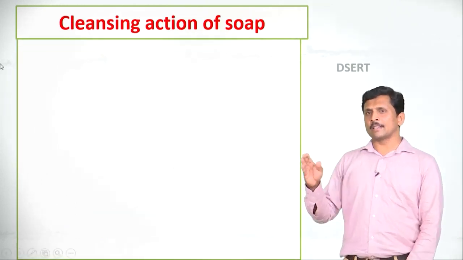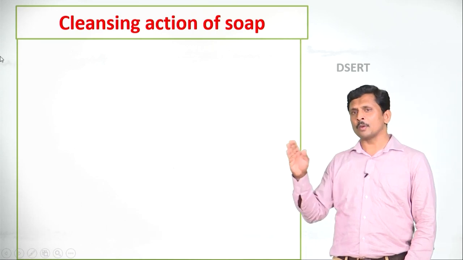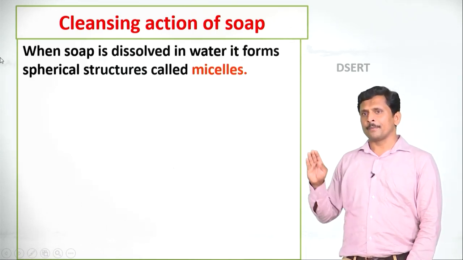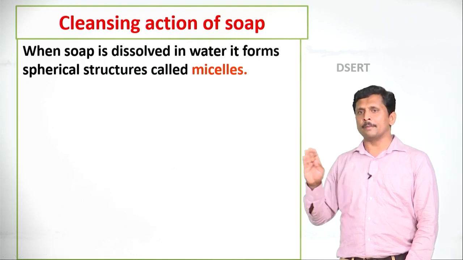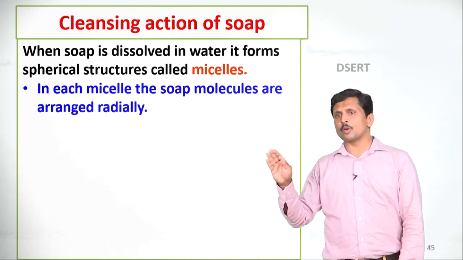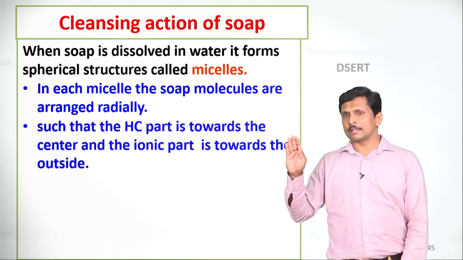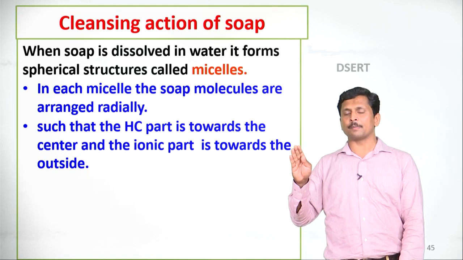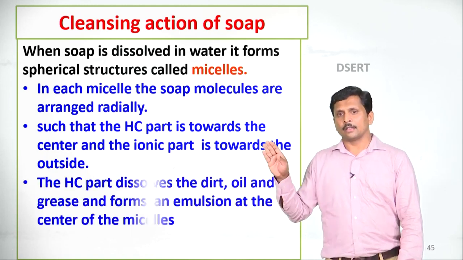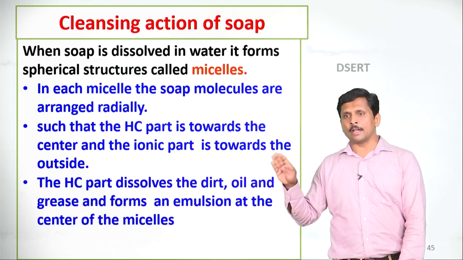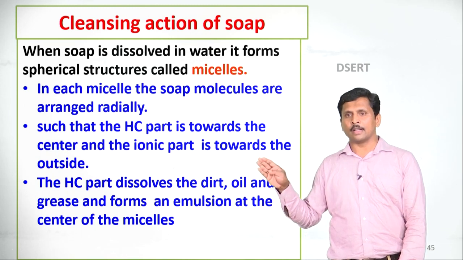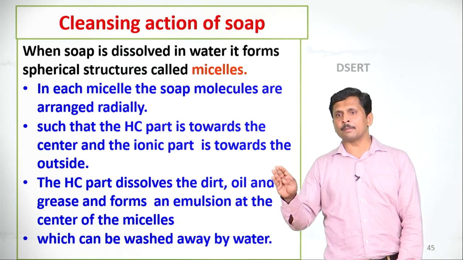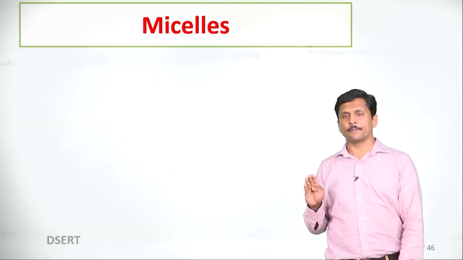Dear students, let us discuss the cleansing action of soap. How do soaps cleanse the cloth? When soap is dissolved in water, it forms spherical structures called micelles. In each micelle, the soap molecules are arranged radially such that the hydrocarbon part is towards the center and the ionic part is towards the outside. The hydrocarbon part dissolves the dirt like oil and grease and forms an emulsion at the center of the micelles, which can be washed away by water.